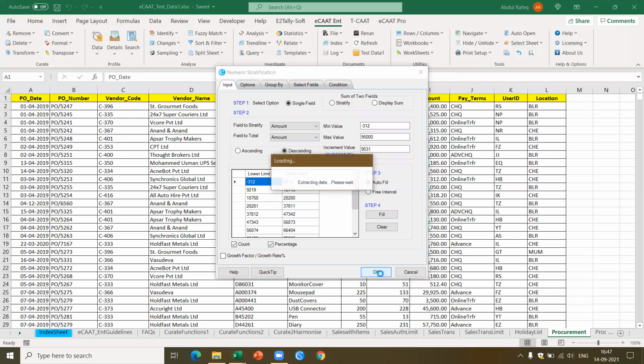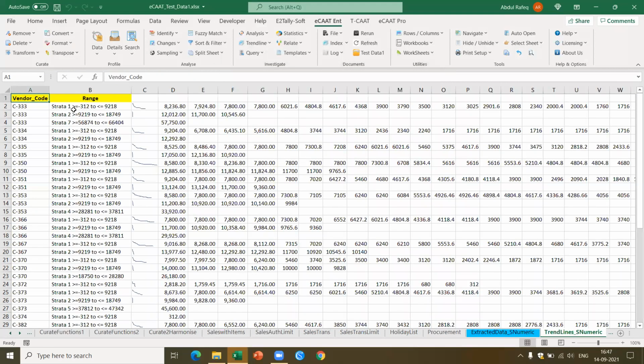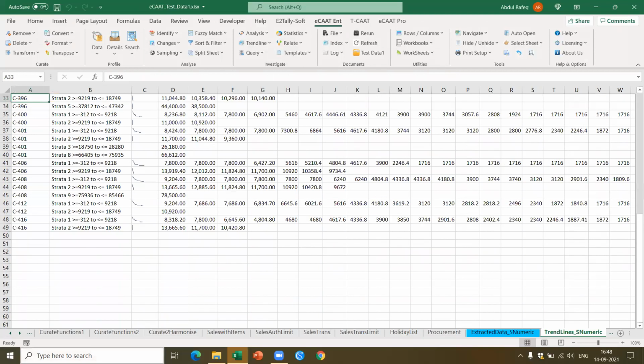for this particular data. So now you see the interesting feature of this particular software. For each of the vendors, I'll be able to know what type of result we got. Now, if you see here, for this vendor C333, we have got three types of stratification. We have got between 312 to 928, 9,219 to 18,479, and this is the amount. Like that, for each of the vendors, I'll be able to see the trend, based on the stratification.